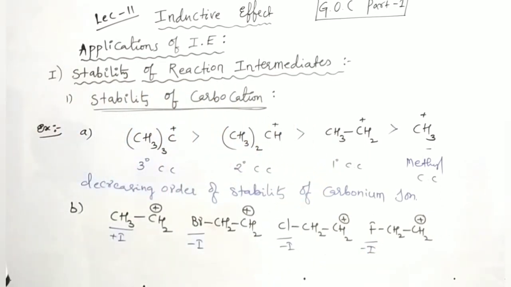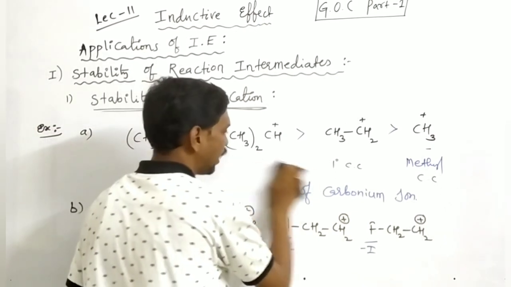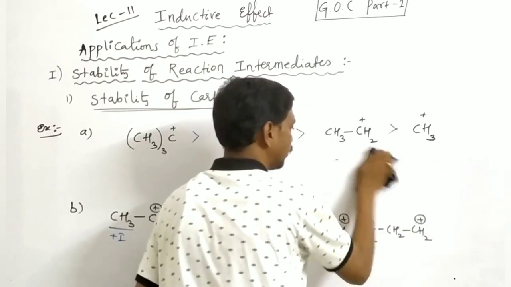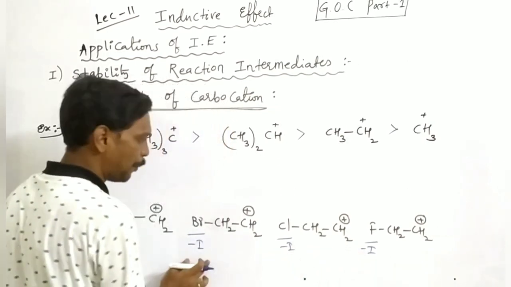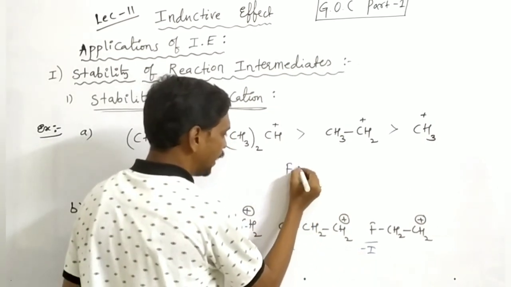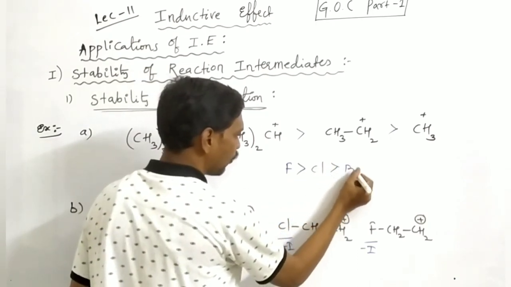According to the minus I effect, among these 3 negative I groups, which one has more I power? Fluorine has more I power than chlorine, than bromine.